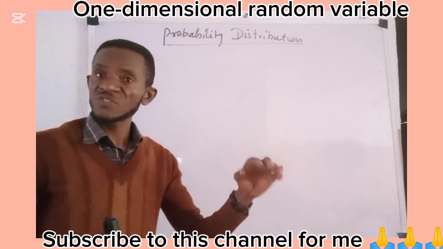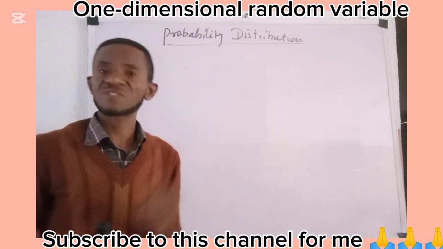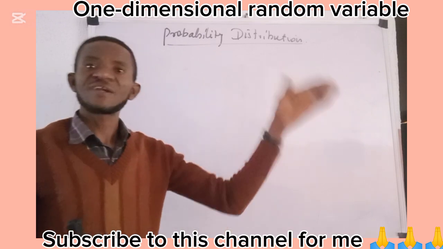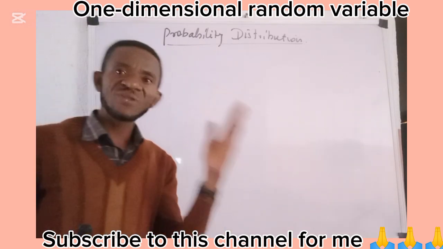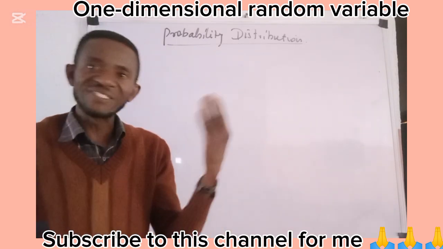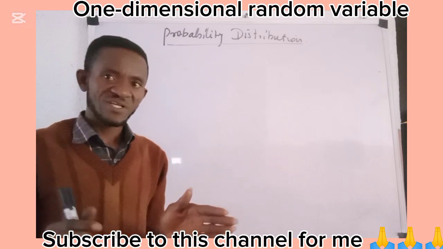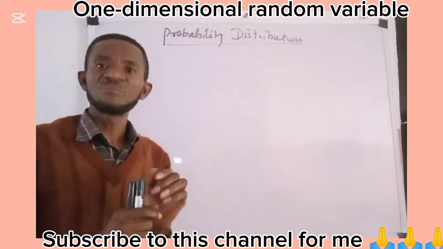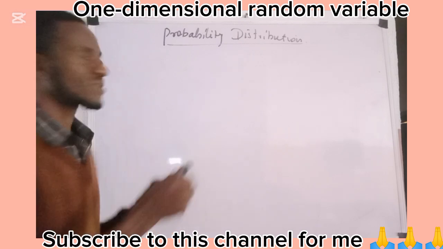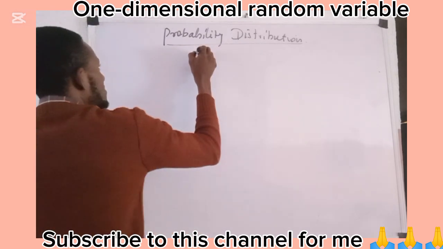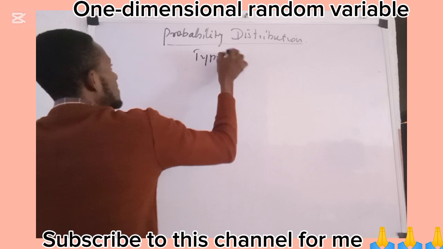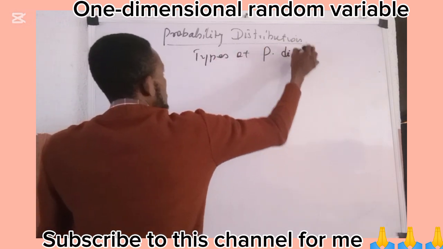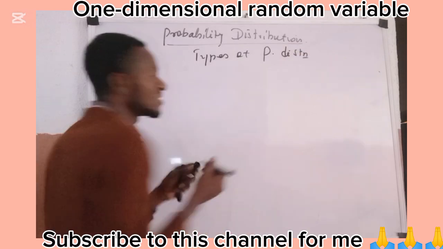A mathematical function that describes the probability of the outcomes of a random variable, without laying emphasis on whether this random variable is discrete or continuous. And that's the reason why we are quickly going to have what we call types of probability distribution.